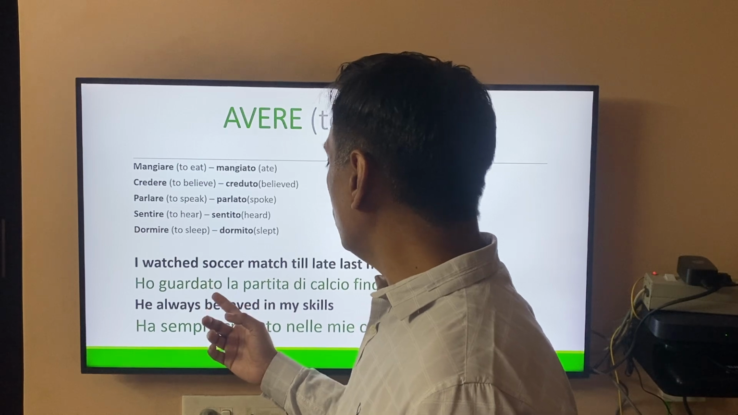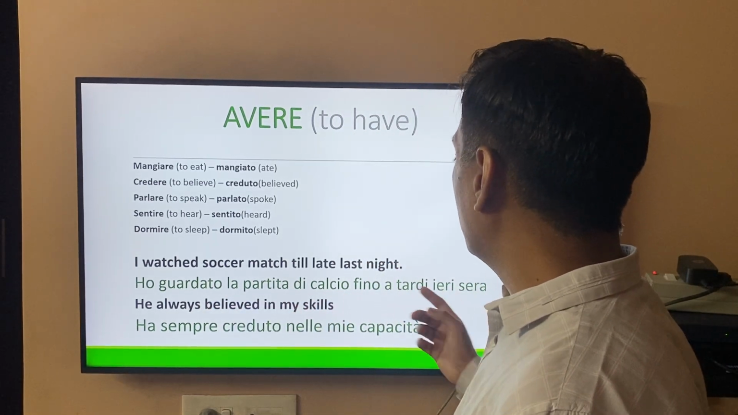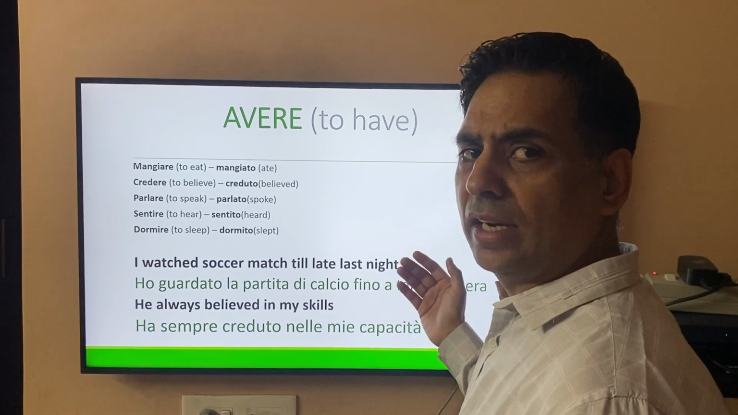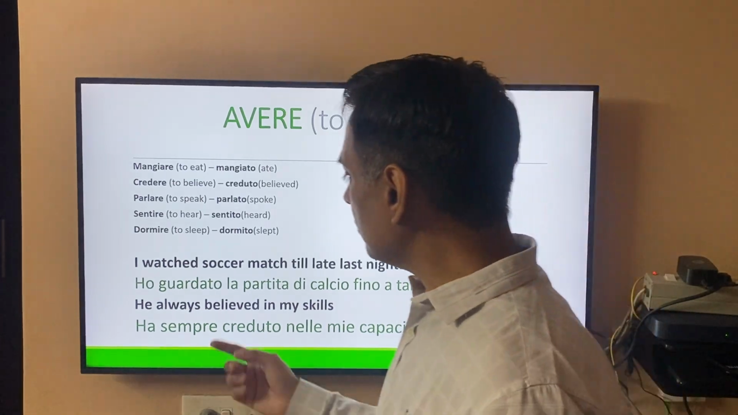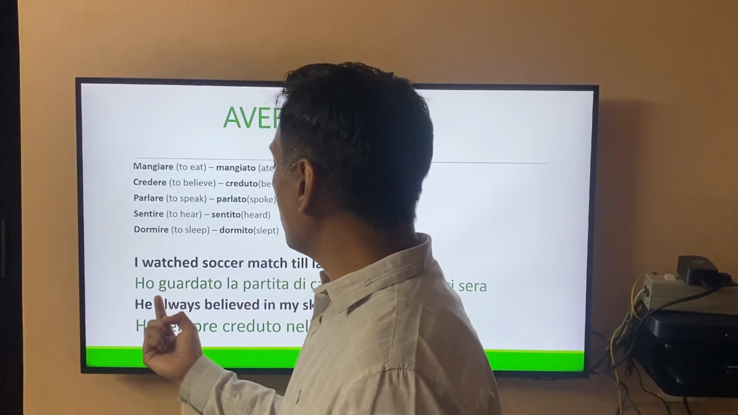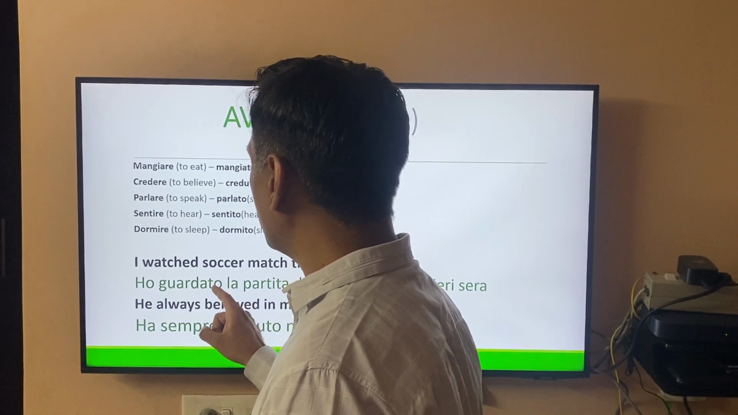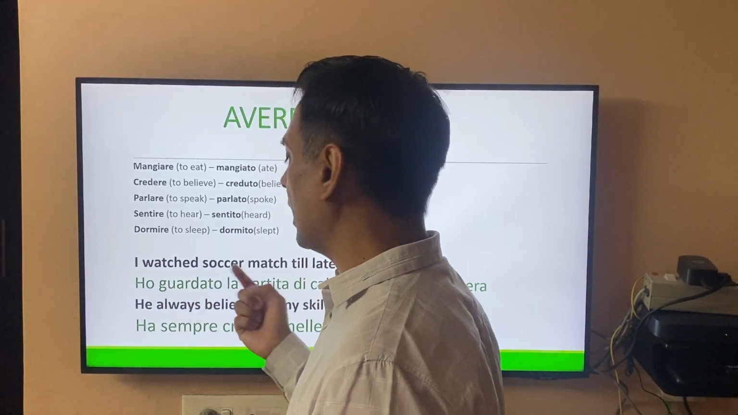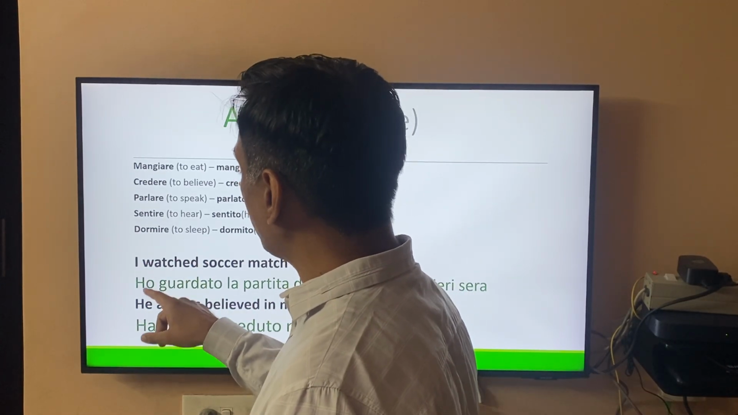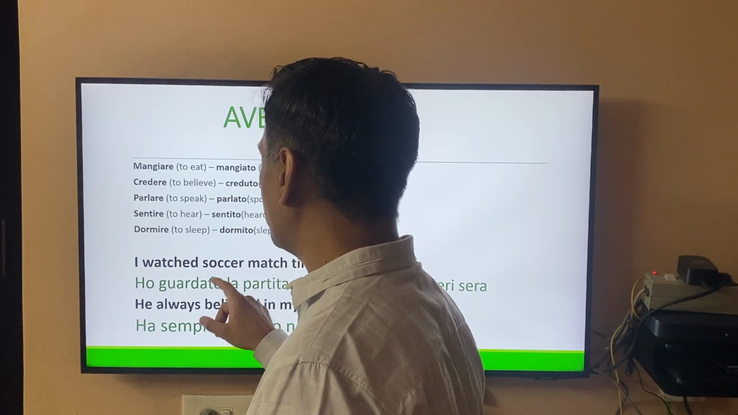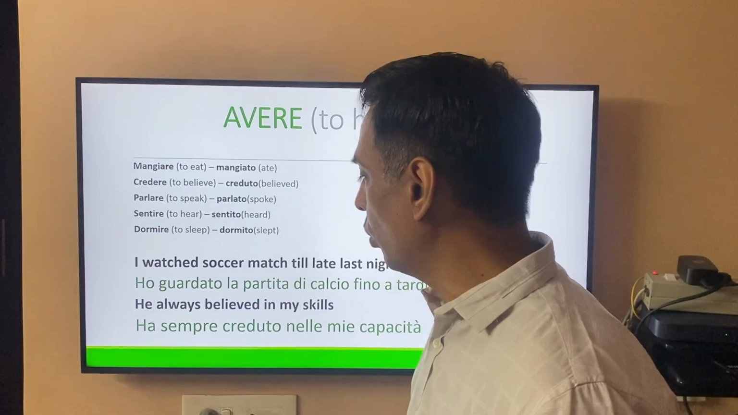Ho guardato la partita di calcio fino a tardi ieri sera. Fino a tardi, until late; ieri sera, last night. So whether we're talking about the male or female, the guardato will remain guardato. We will not change O with A. We will not say guardata. Or even if we say we watched, we will still say abbiamo guardato. We will not change this A with I. We do not have to make it plural.